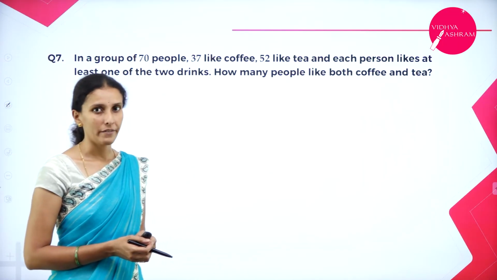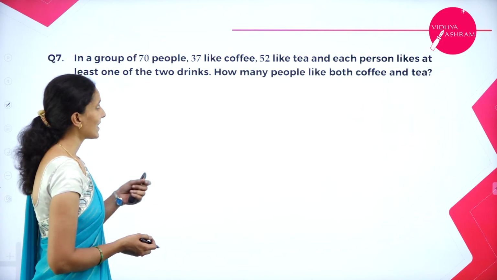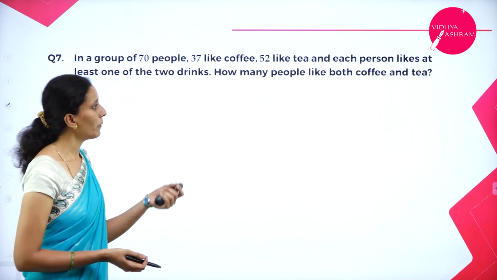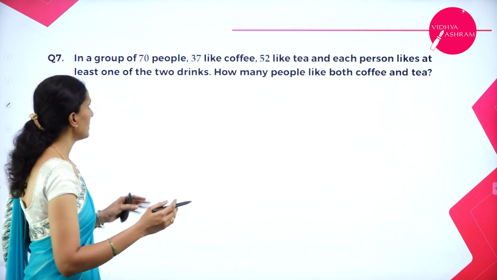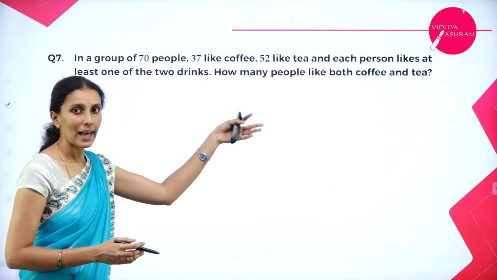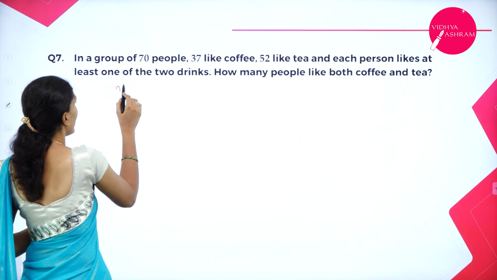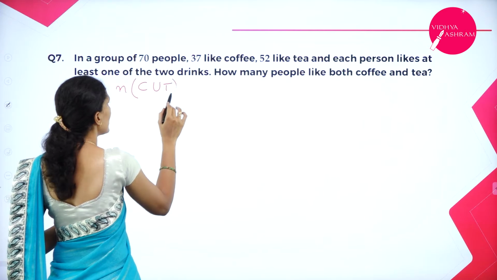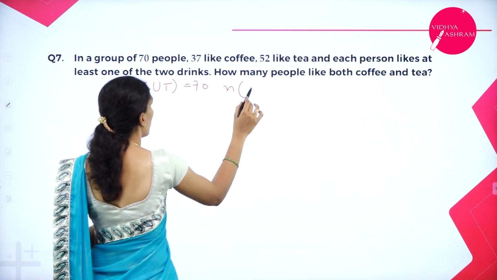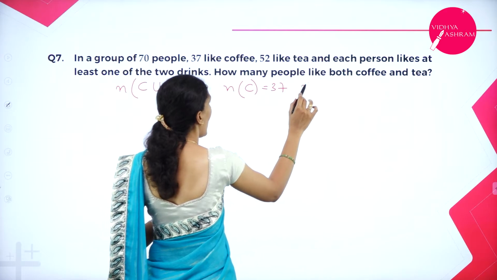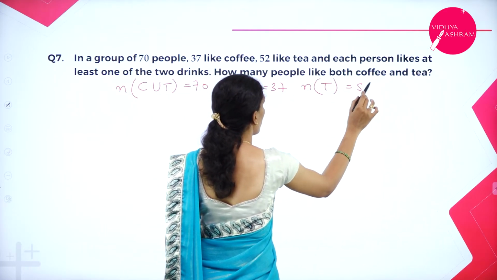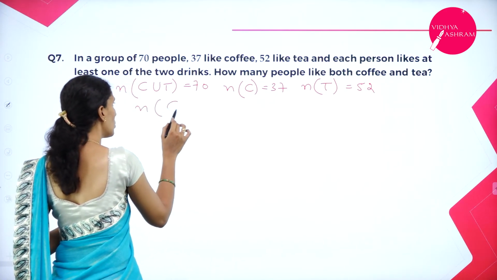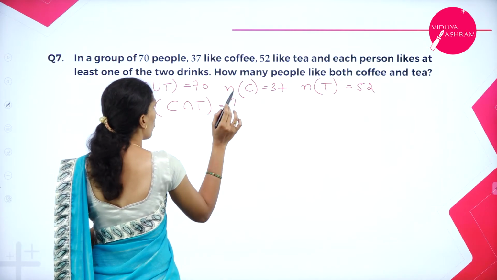Next, in a group of 70 people, 52 like tea, 37 like coffee. Each person likes at least one of the two drinks. How many people will like both coffee and tea? Simple, out of 70 people, either they like coffee or tea. So the number of people who like coffee or tea is 70. Those who like coffee are 37 and who like tea are 52. I have to calculate the number of people who like both coffee and tea.